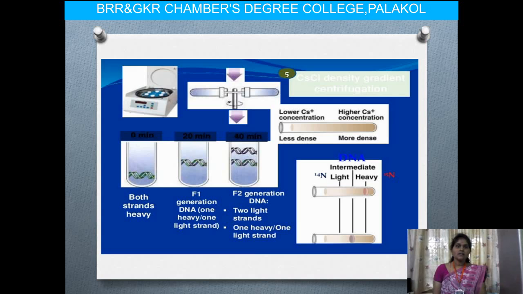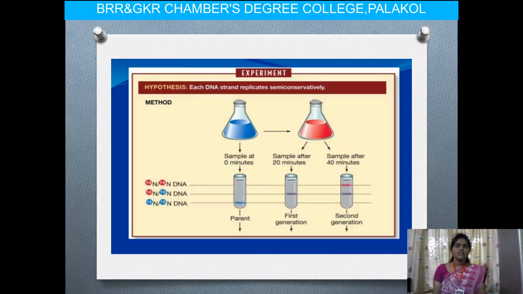At 10 minutes both strands are heavy. At 20 minutes, in the F1 generation DNA, one heavy and one light strand is formed. At 40 minutes, in the F2 generation, two light strands and one heavy strand, or one light strand, are produced after the centrifugation. So each strand replicates semi-conservatively.